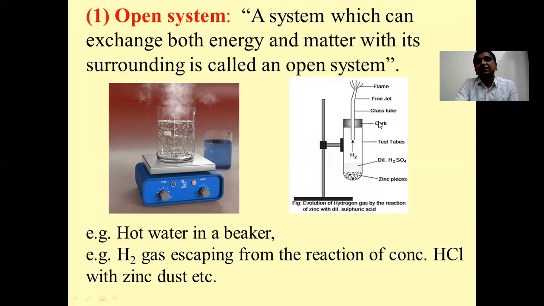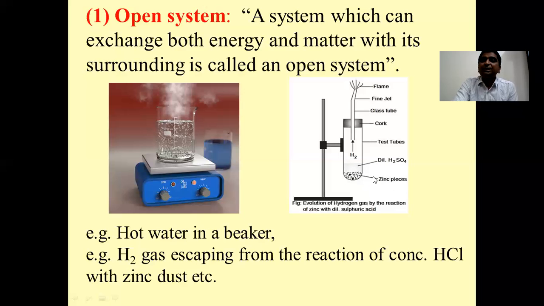Now consider that there is no cork here. In the second example, let us suppose the reaction of sulfuric acid with zinc pieces is carried out in an open vessel. So what will happen? The zinc pieces will react with sulfuric acid and liberate hydrogen gas.